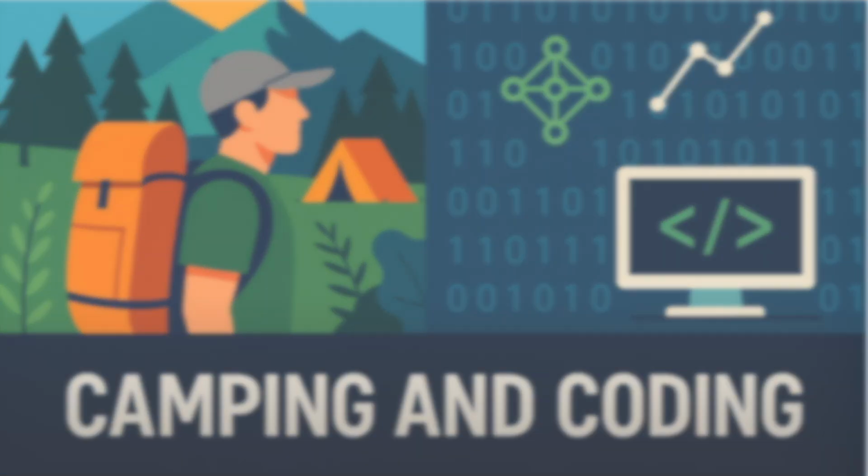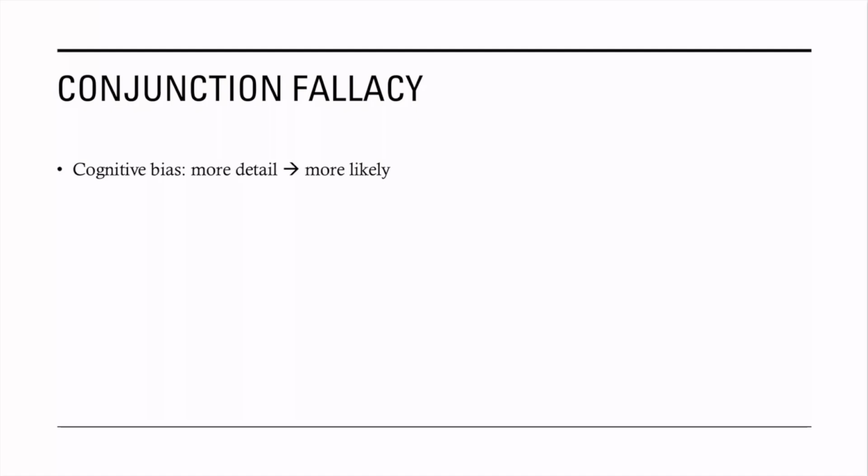Now let's jump in. So what is the conjunction fallacy? Well, it's a cognitive bias where we think that a specific, detailed scenario is more likely than a general one, even when it's not. In fact, this cannot be true. Why? Well, for that, we need to get precise for a second.